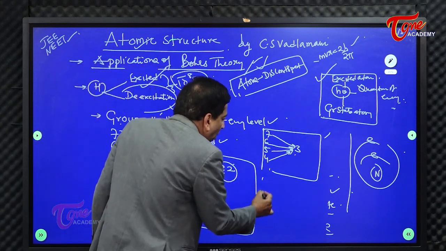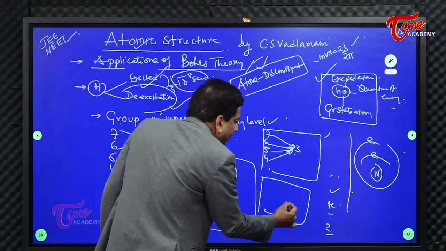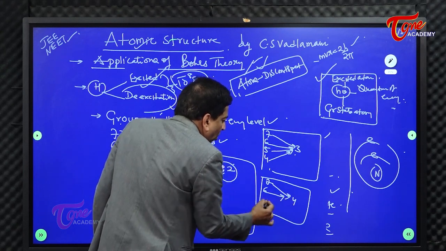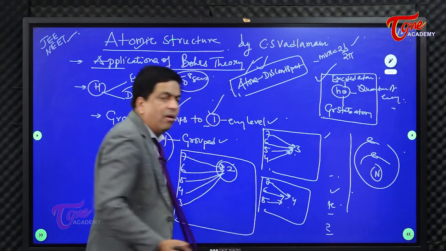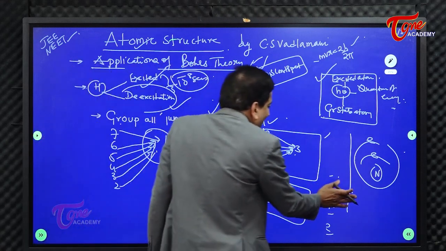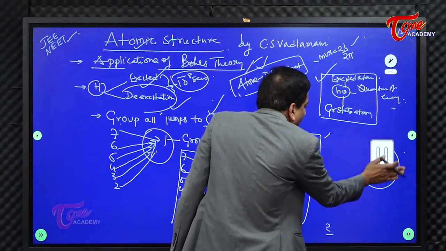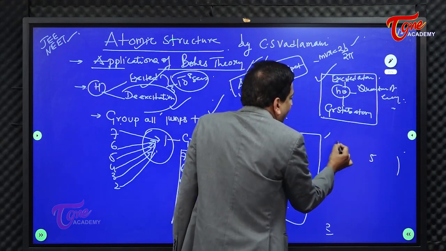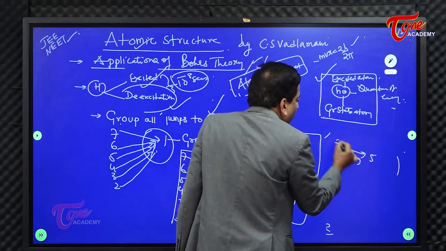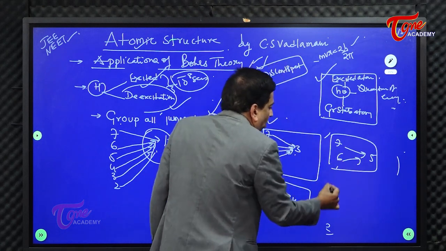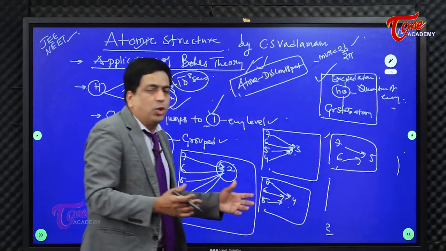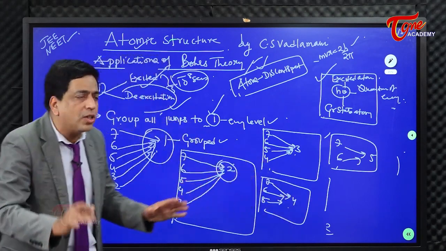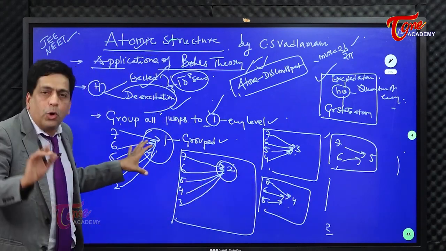Similarly, all jumps to 4: then it is 7 to 4, 6 to 4, and 5 to 4. Similarly, all jumps to 5: then it is 7 to 5 and 6 to 5, and then all the jumps to the 5th energy level have been recorded. So now what is happening here? All this I have grouped for a purpose.